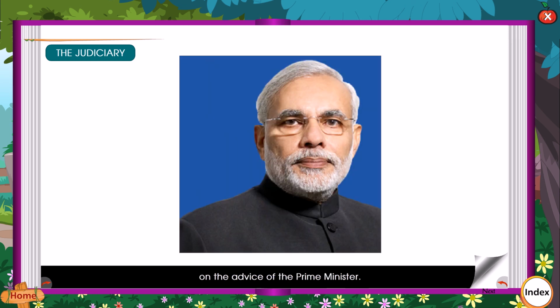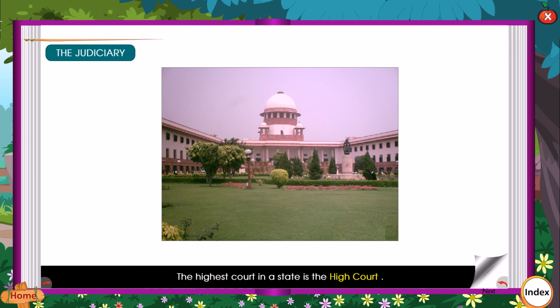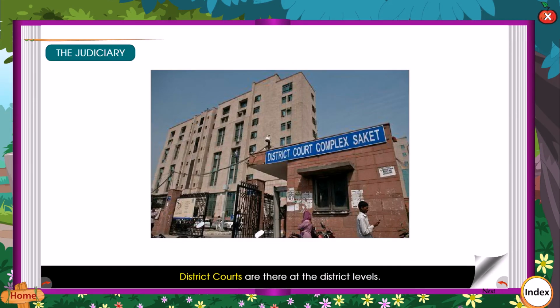The highest court in a state is the High Court. Any decision of a High Court can be reviewed by the Supreme Court. District courts are there at the district levels.